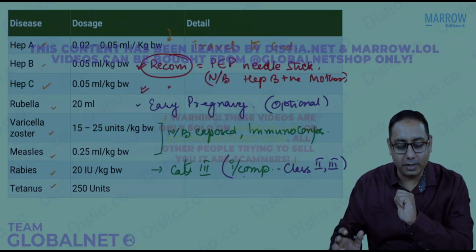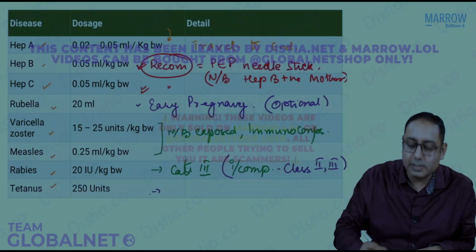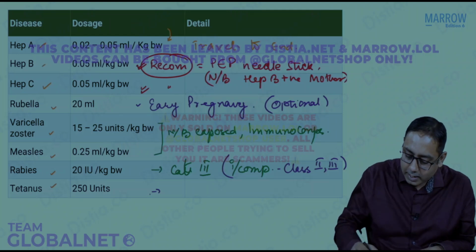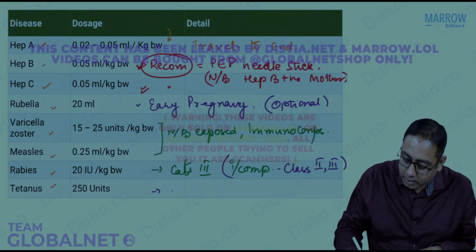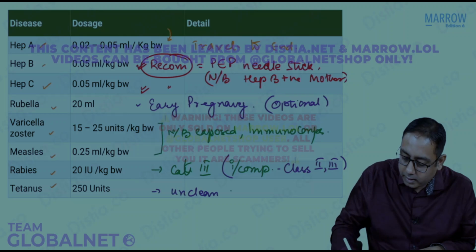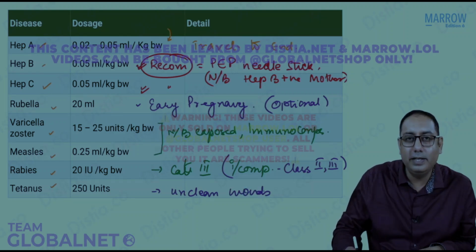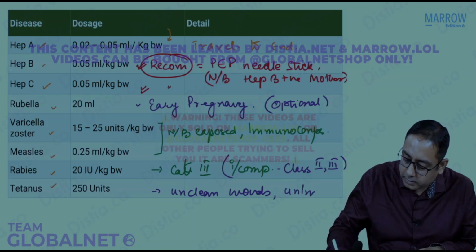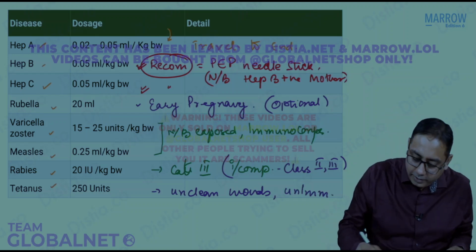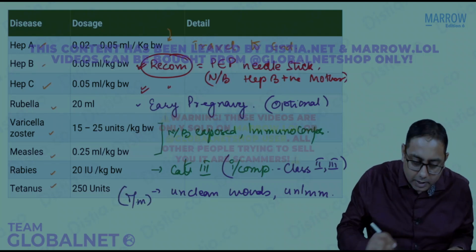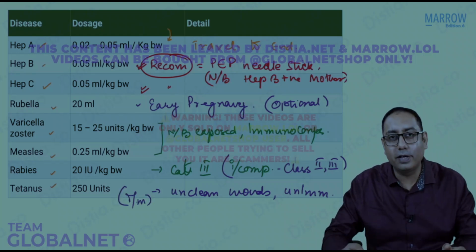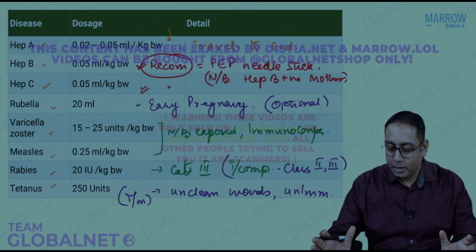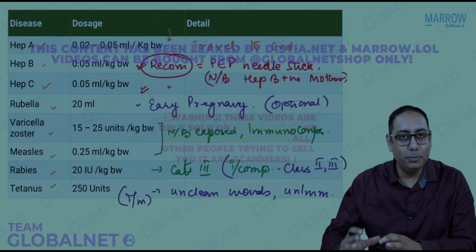Talking about tetanus, tetanus immunoglobulin is given in the dose of 250 international units, as an intramuscular injection. It is given in case of unclean, contaminated wounds, and the patient was unimmunized. The effect of tetanus immune globulin will last for around 3 to 4 weeks, nothing more. So these were some of the human immunoglobulins.